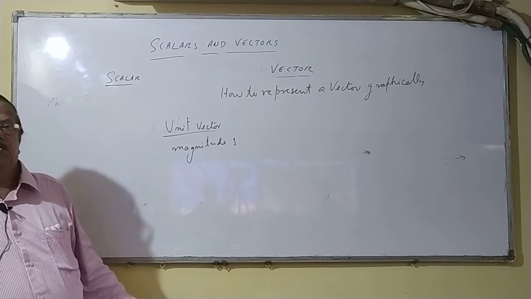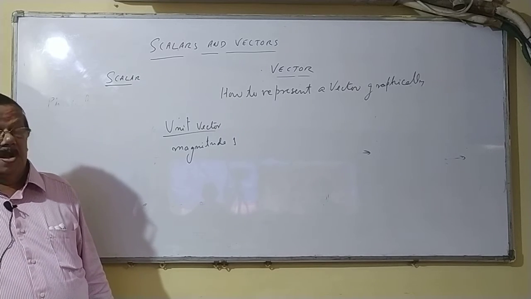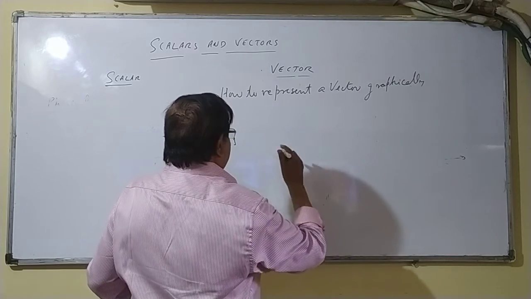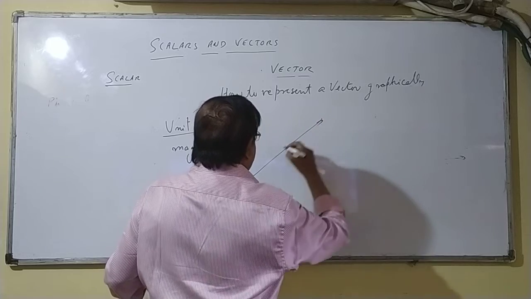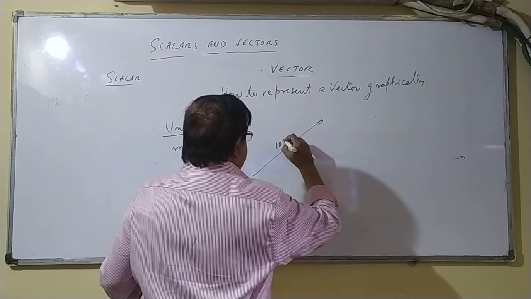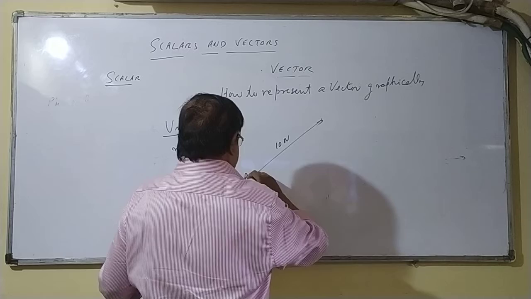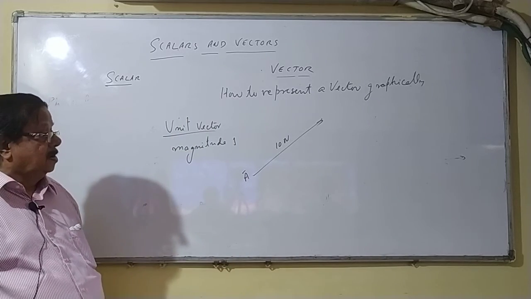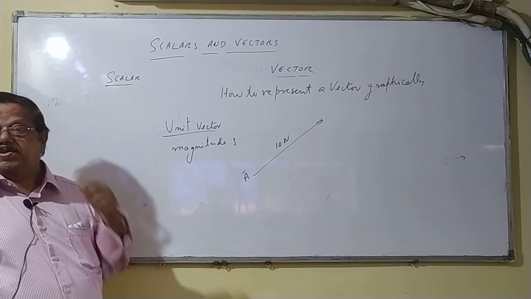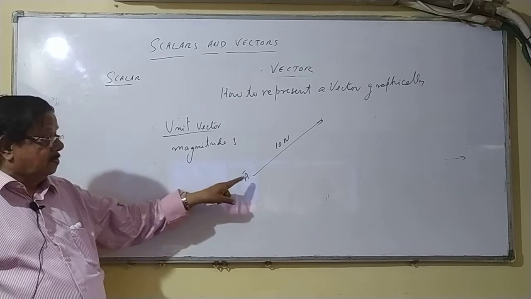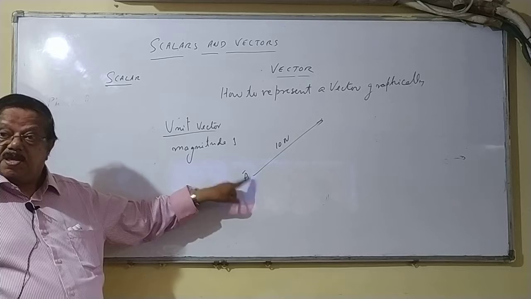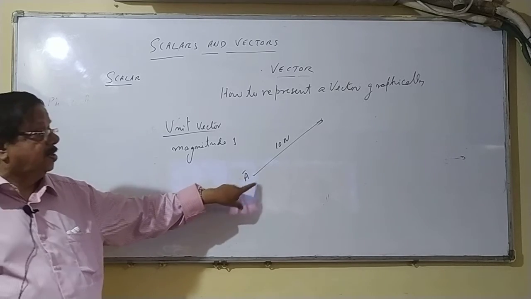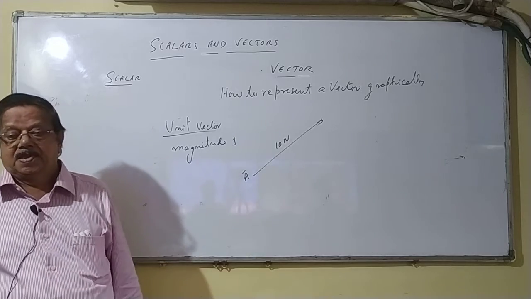Now how to represent a unit vector in a direction parallel to the given vector? Suppose I have 10 Newton as vector A. Now I want a unit vector in the direction of vector A. A has magnitude 10 Newton.